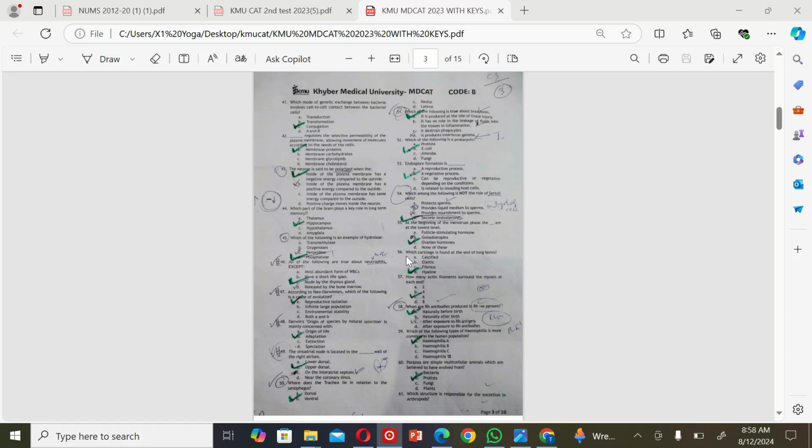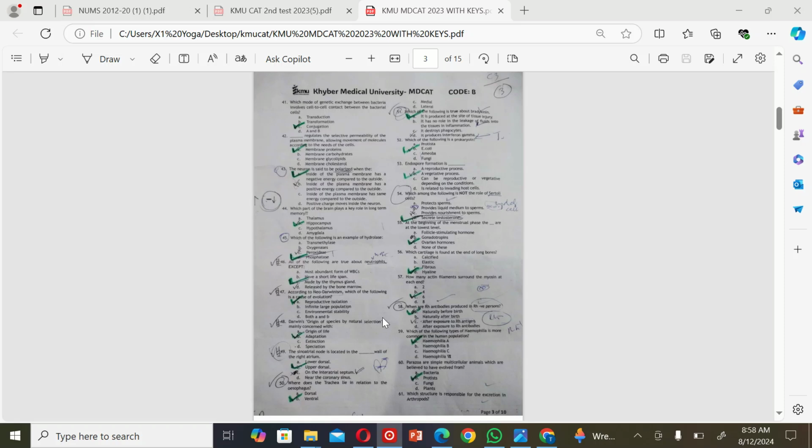The next MCQ is: which cartilage is found at the end of long bones? A. Calcified. B. Elastic. C. Fibrous. And D. Hyaline. So the correct option is D. Hyaline. The next MCQ is: how many actin filaments surround the myosin at each end? A. 2. B. 4. C. 6. And D. 8. So the correct option is C.